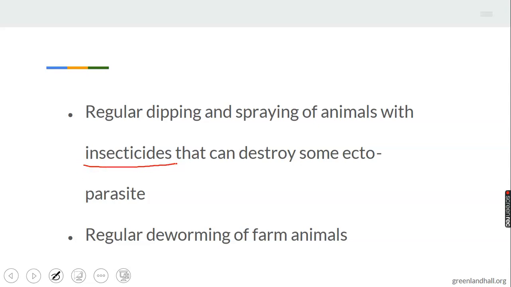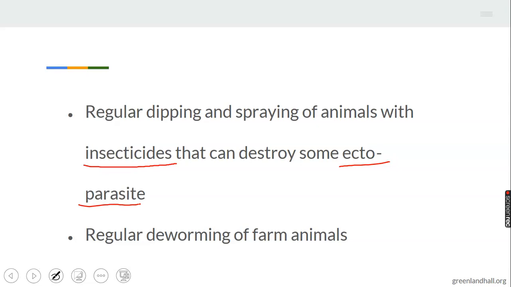4. Regular dipping and spraying of animals with insecticide that can destroy some ectoparasites. Ectoparasites are parasites that live outside the body of the organism. They derive their food from their host, from other organisms, which serve as their host. So when animals are sprayed with insecticide, ectoparasites like ticks can be destroyed.